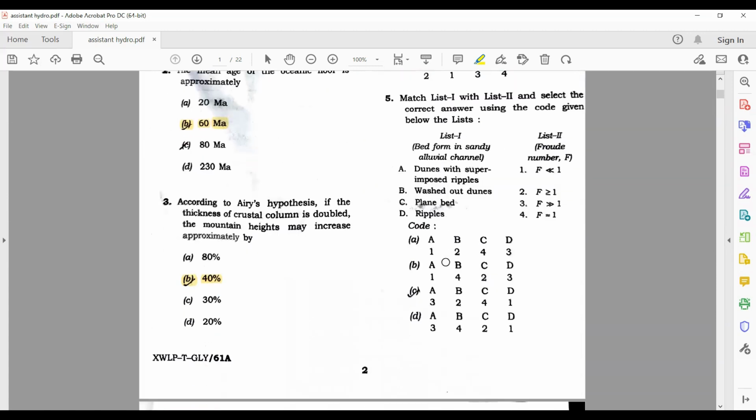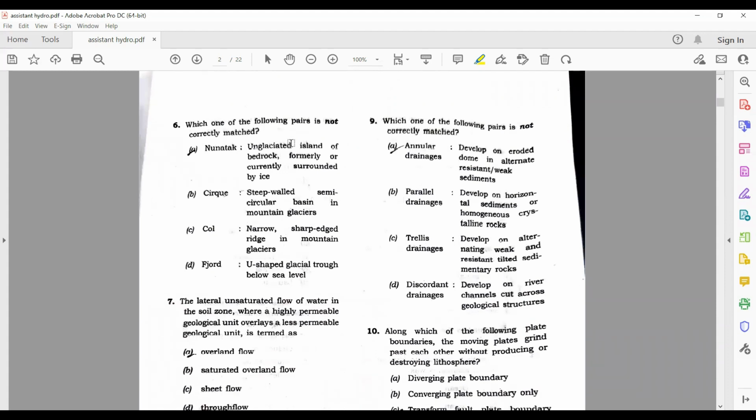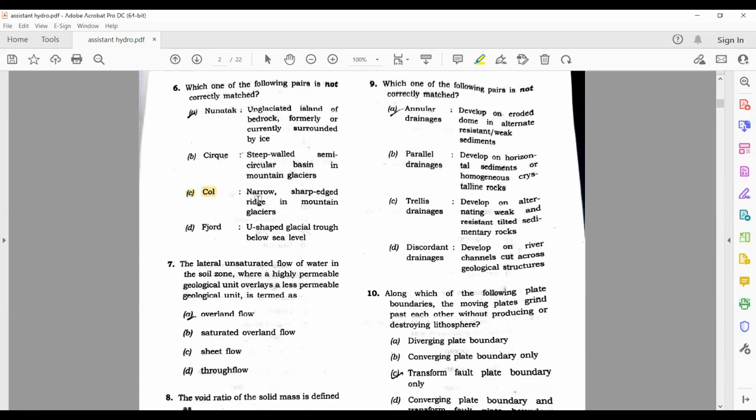Now let's come to the fifth question. Match list 1 with list 2. Its answer is dunes with superimposed ripples, washed out plains, plane bed ripples. Its answer is C. Next question. Which one of the following pairs is not correctly matched? Nunatak, unglaciated island of bedrock formerly or currently surrounded by ice. This is correct. Cirque, steep walled semicircular basin in mountain. This is also correct. Col, narrow shaped edge ridges in mountain glacier. This is wrong. So this is not correctly matched. So the answer will be C.